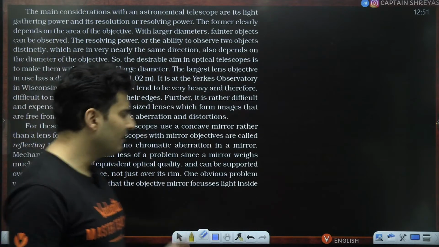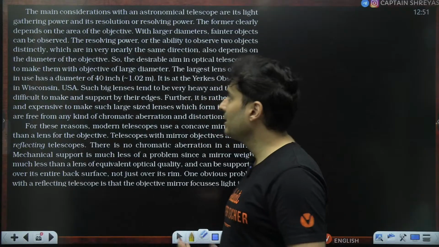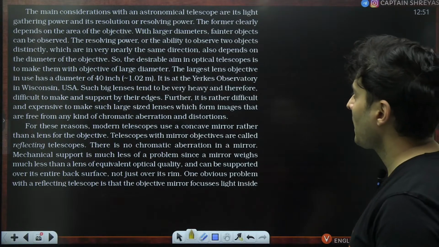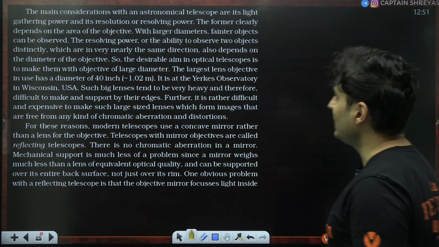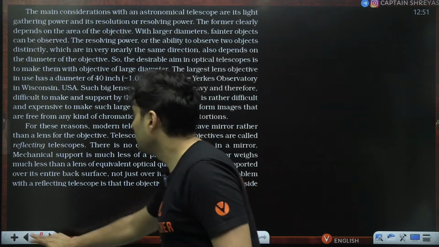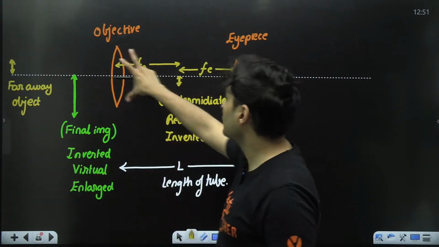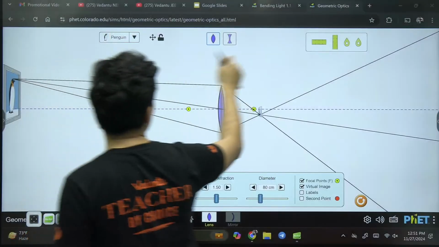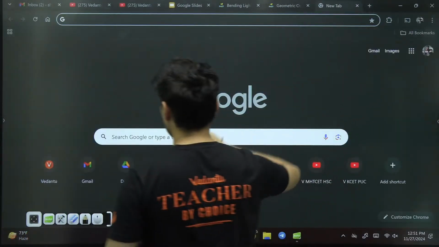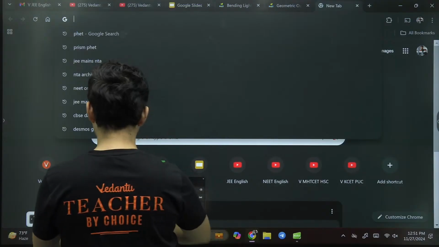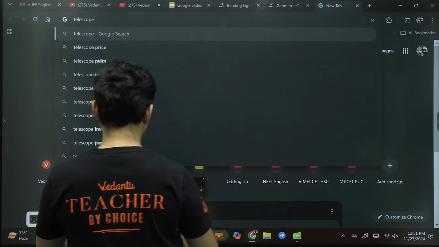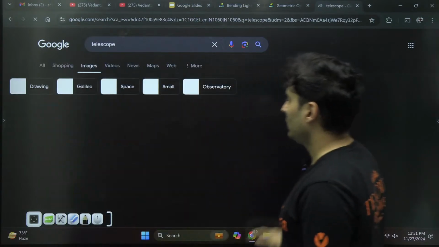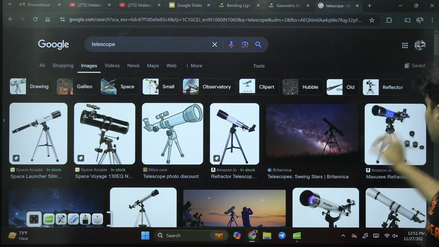And in the last paragraph, they also tell about some additional things about the telescope regarding some considerations. You will see that the objective of a telescope, if we just Google the image of a telescope and see how a telescope looks like, yep, look at this.